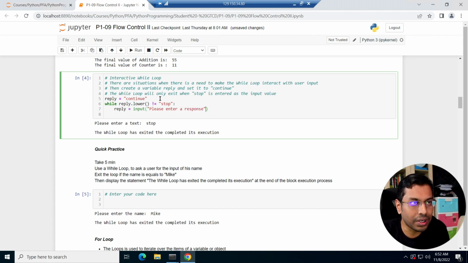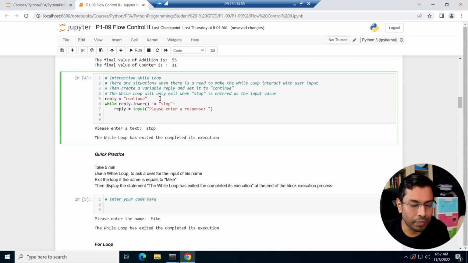Right. So now you're giving the power to the user, right? You're letting the user decide when to stop asking the user this prompt. So let me show you how this works. This is the last command that has exited and completed its execution. Okay, it's a simple one.